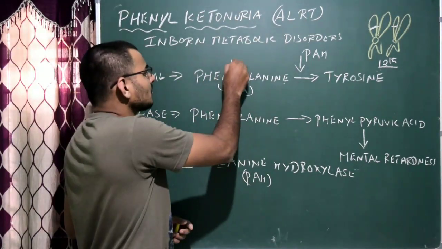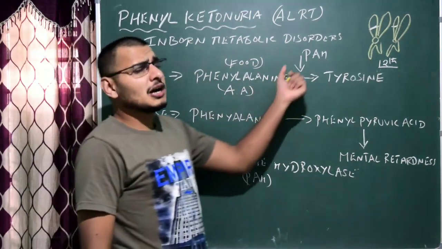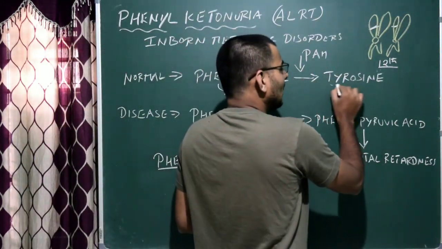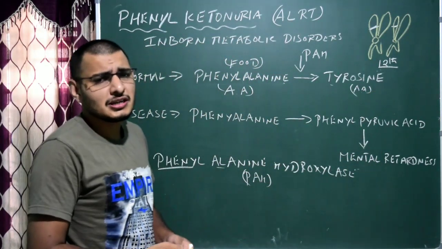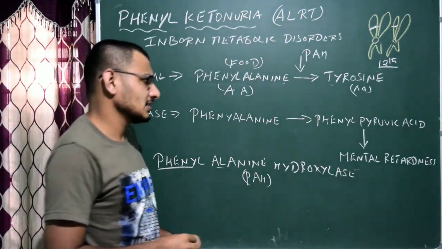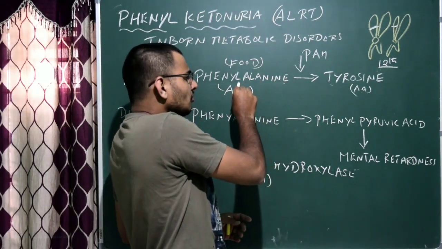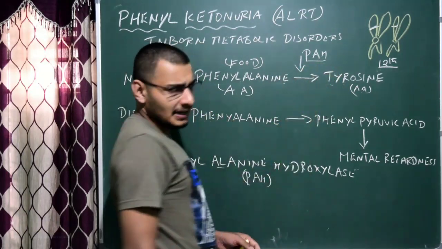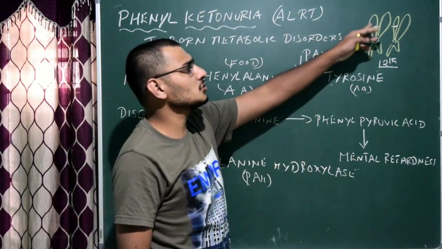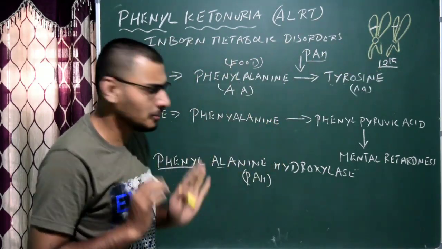It is nothing else but present in our food. Phenylalanine has to be converted into tyrosine, another amino acid, and as a result, the tyrosine can be easily absorbed by our intestine. The enzyme responsible for the conversion of this amino acid to that amino acid is PAH, which is produced from the gene situated on the 12th chromosome. This is the thing to remember.